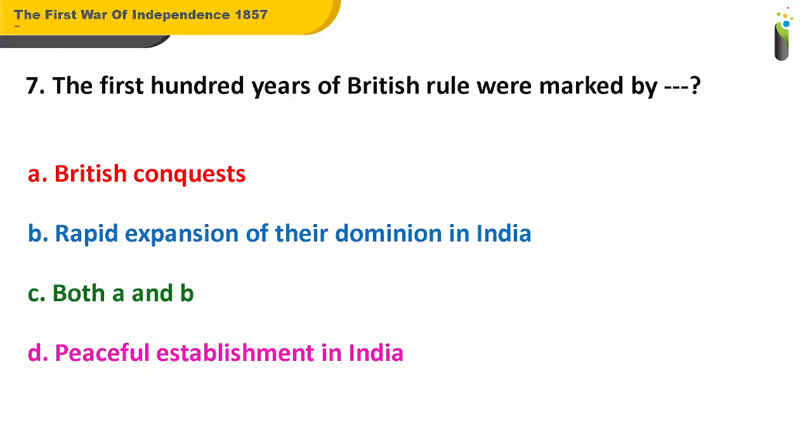I repeat, the options are A. British conquests, B. Rapid expansion of their dominion in India, C. Both A and B, D. Peaceful establishment in India. What should be the answer for question number 7?